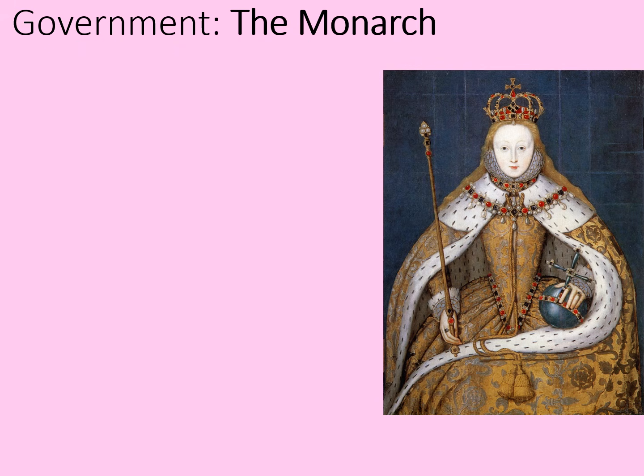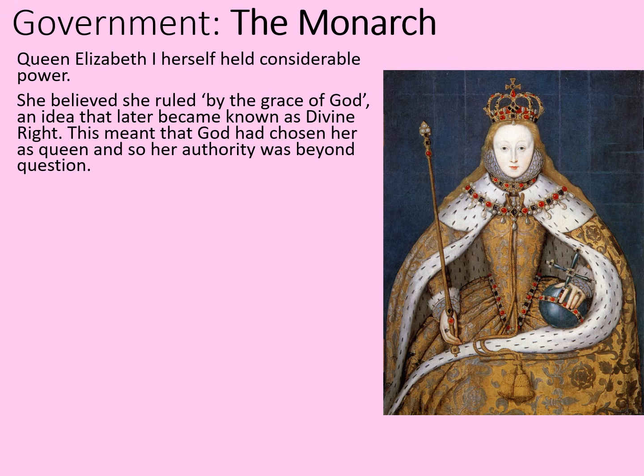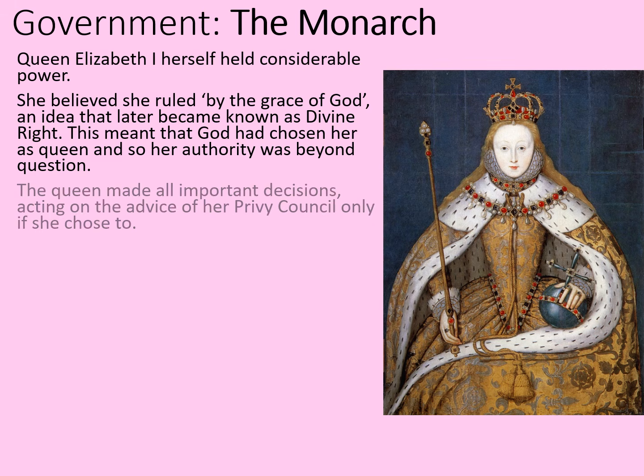Naturally enough, at the top of government was the monarch herself. Queen Elizabeth I held considerable power, represented by the orb, the sceptre and the crown in this, her coronation portrait. She believed that she ruled by the grace of God, an idea that later became known as the divine right. This meant that God had chosen her as queen, and so her authority was beyond question.